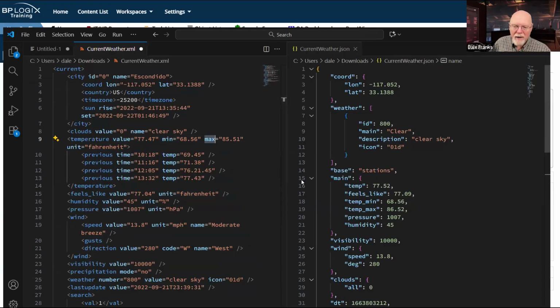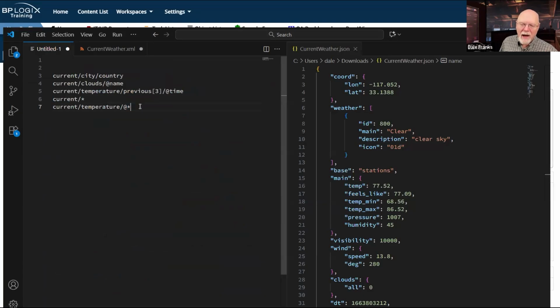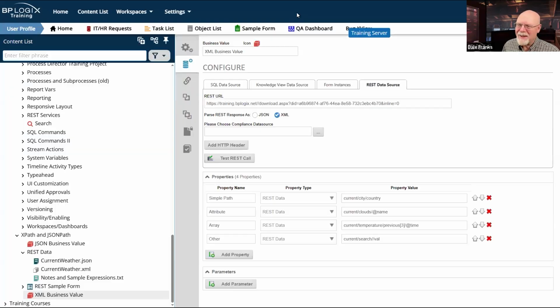Now, we can actually test all of this stuff on our form simply by making changes to the business value. So I can, in fact, copy that. And, well, I could do current at, but that would be a lot of data, and I don't want to do that. So let's just go back over here, and let's go to our other.